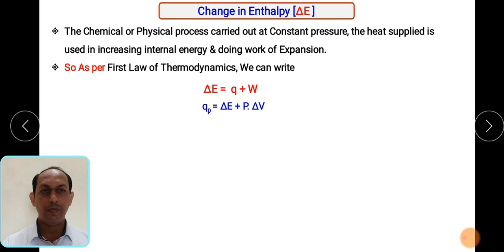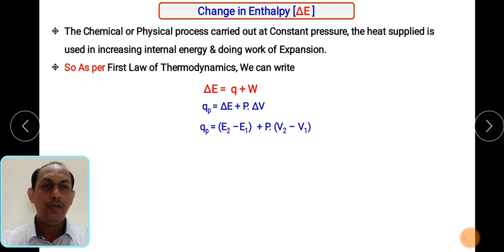So in that connection we can write how much is the force, the pressure we have applied, and then the change in its volume. Suppose volume changes from V1 to V2. So we can write the same equation in this particular format. Suppose instead of delta E, meaning what? The change in internal energy, that will be the internal energy of the final state minus the internal energy of the initial state. So we can write this equation in the form of E2 minus E1.